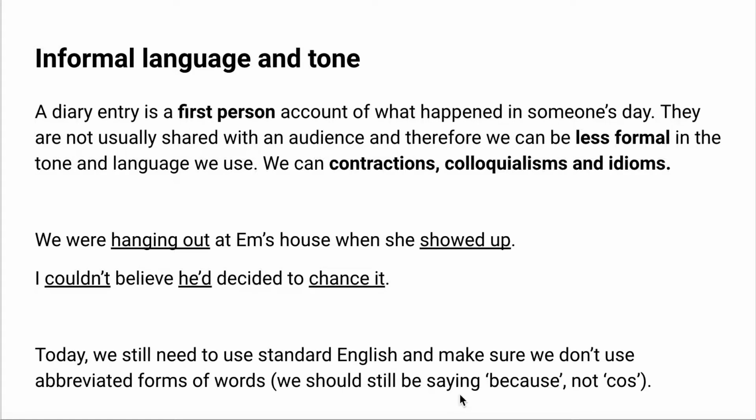When we're writing a diary, we're writing a first person account of what happened in someone's day. So it's a person telling their own story of what happened in their day, and they're not usually shared with anyone else. So therefore, we can be a bit less formal in the tone and language that we use. And we can do three things to do that. We can use contractions, we can use colloquialisms, and we can use idioms.